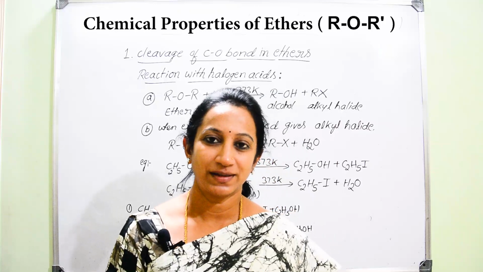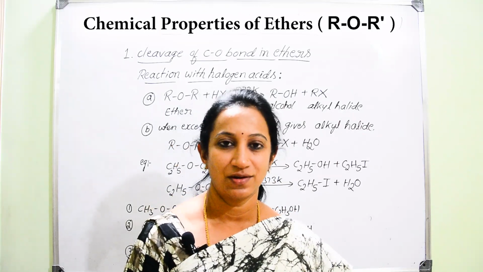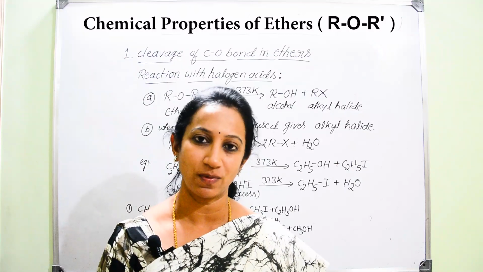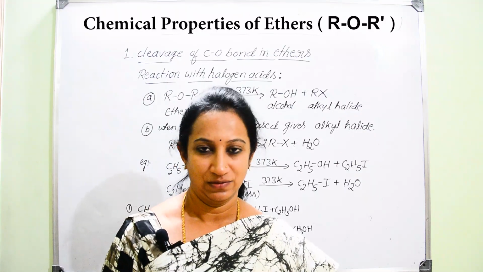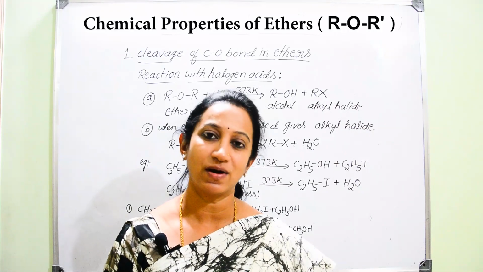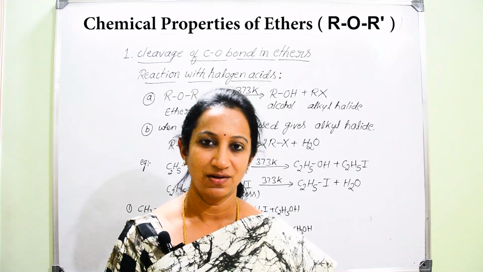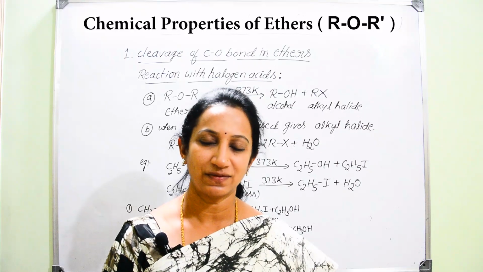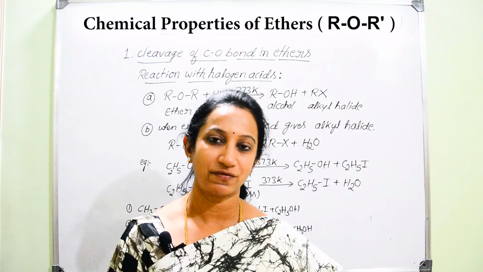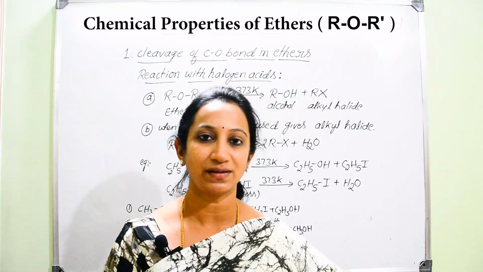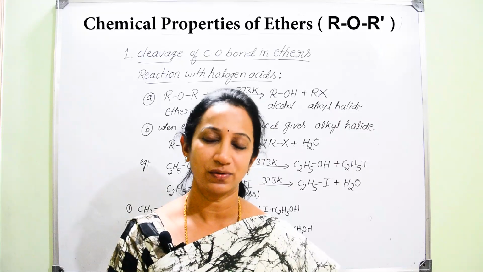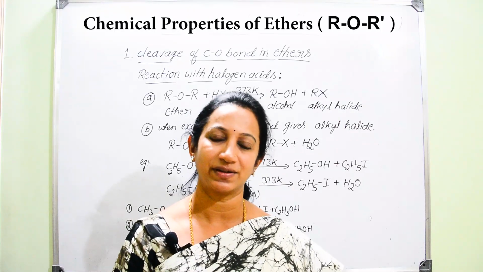Now we can go for chemical properties of ethers. Here the chemical properties of ethers are due to cleavage of the C-O bond. Ether shows chemical properties because of breakage of the bond between carbon and oxygen. You should remember that among other functional groups, it is difficult to break the bond between carbon and oxygen in ethers.